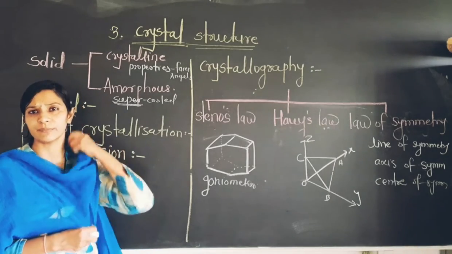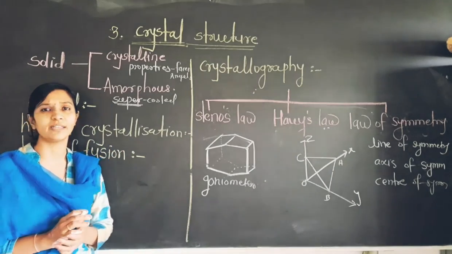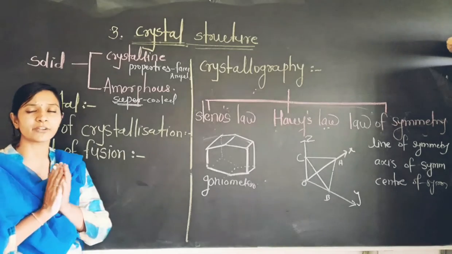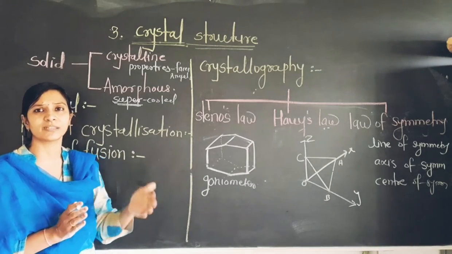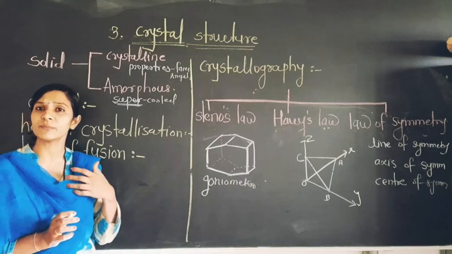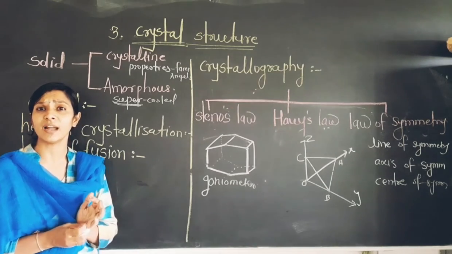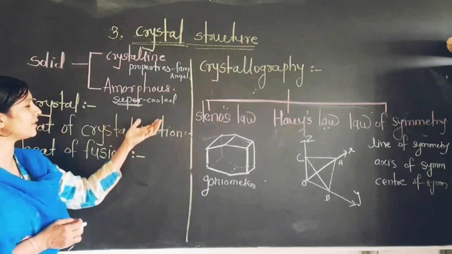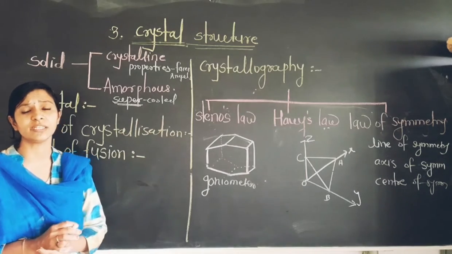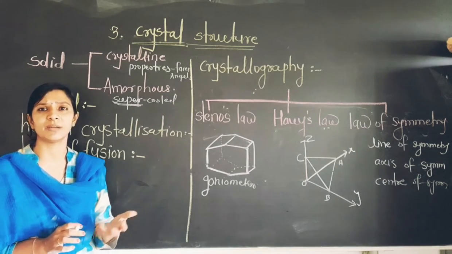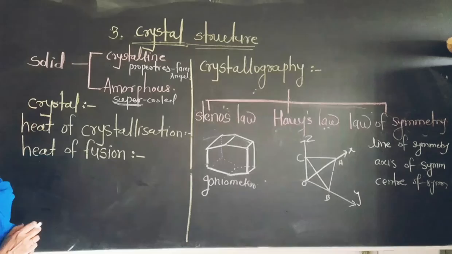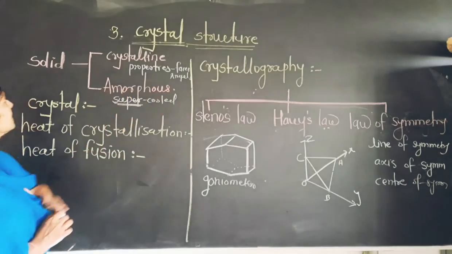The size and geometry cannot be identified. They do not have a particular geometry of their crystals. Their melting point is not sharp. For example, glass, gum and rubber. Such a type of material is known as the amorphous solid.